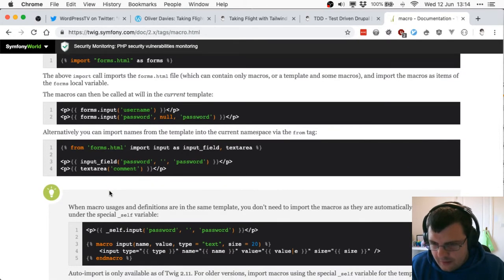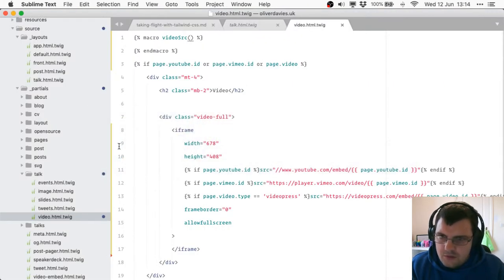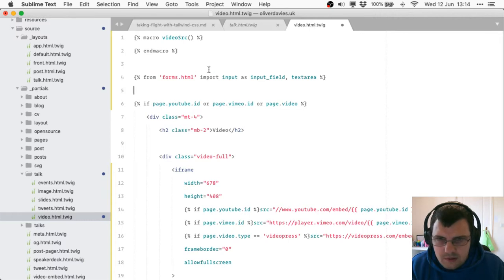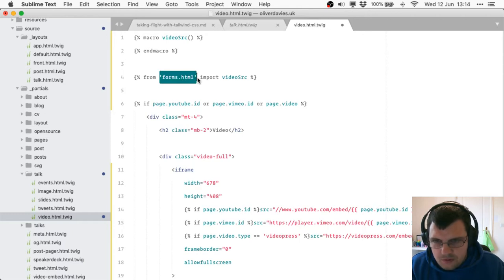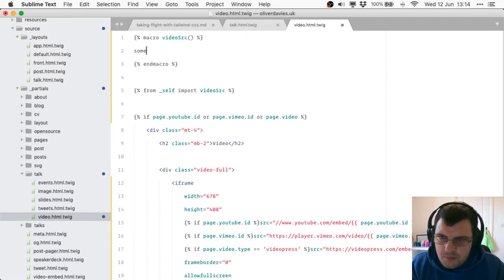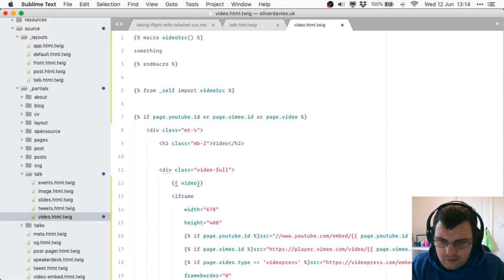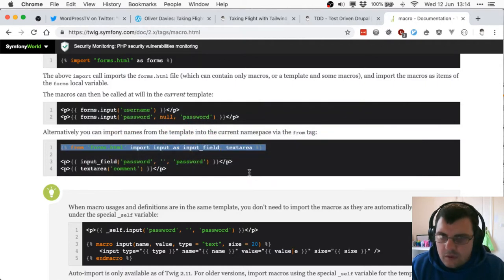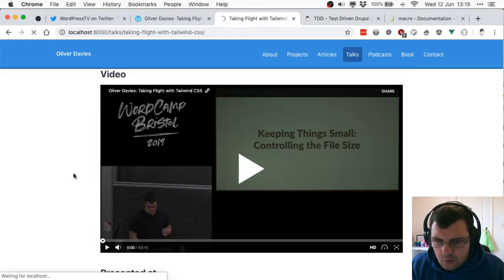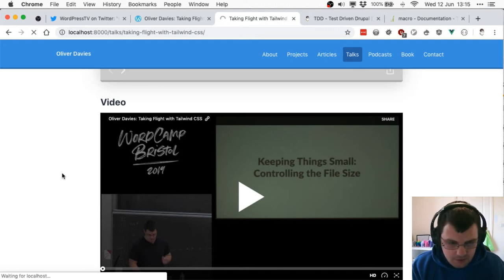So while we're here, I'm going to grab this line because you need to import them as well. So I'll do that at the moment. We're going to import video source. I'm going to import it from self so we have access to it. In fact, if we just put something in there, do we then see that? Let's just do a really quick check here. Hopefully you'll see something, literally see something.